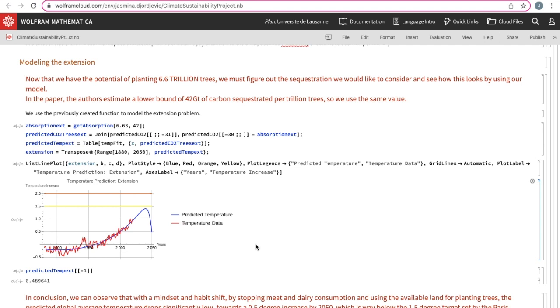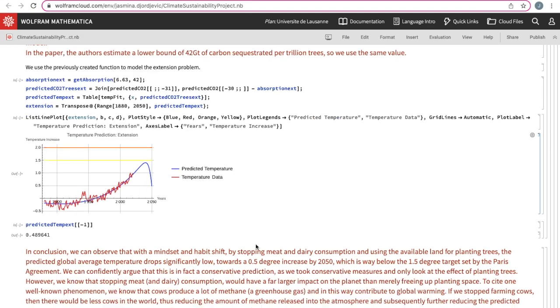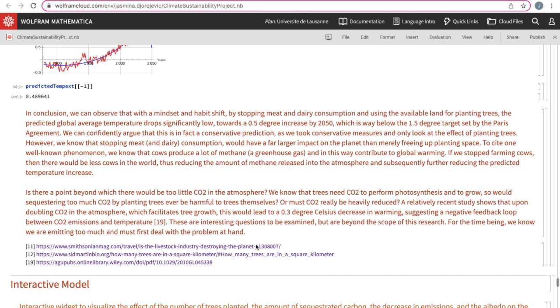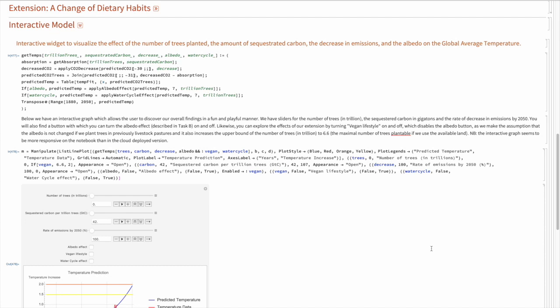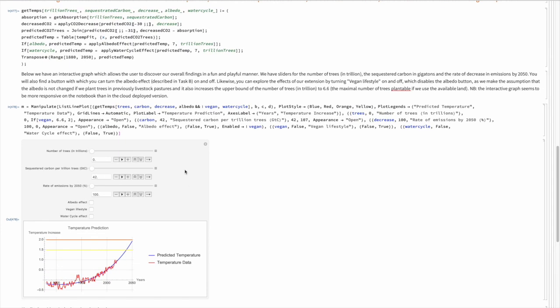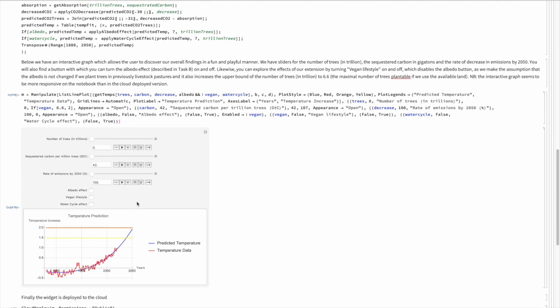So that is what we try to achieve here by having a different outlook and exploring the endless possibilities, in fact, that we have to move closer to a solution for global warming. And this is just one, and it's a simplified version of modeling it, but it's something that we found extremely interesting to show here. We then gathered all the results previously found into one convenient interactive model. This model is built around one get function, which gathers the data from all different parts of our project, and which is then used in one manipulate function.